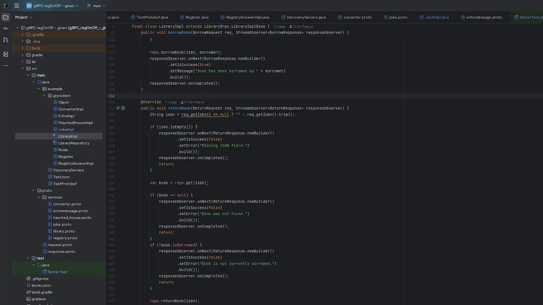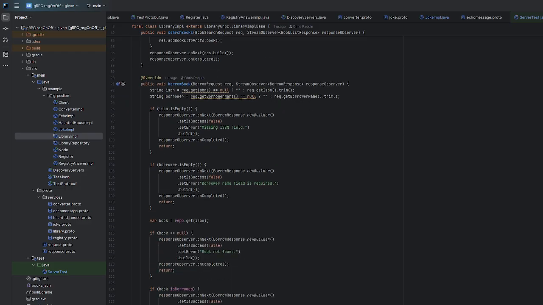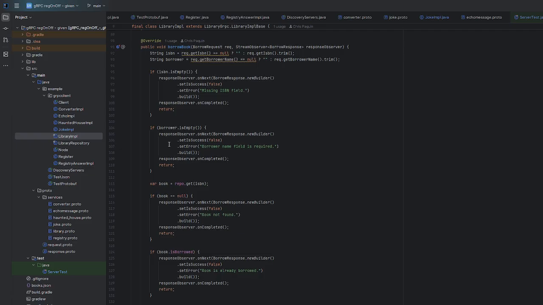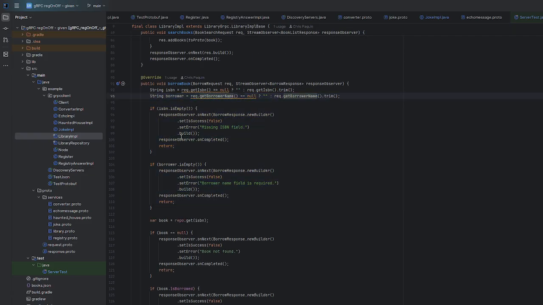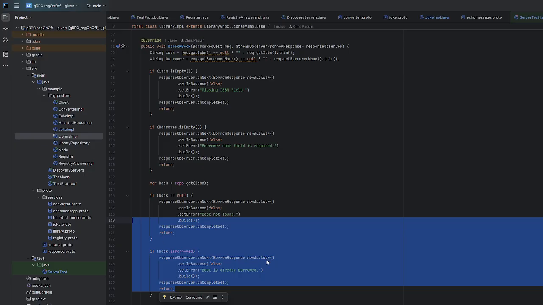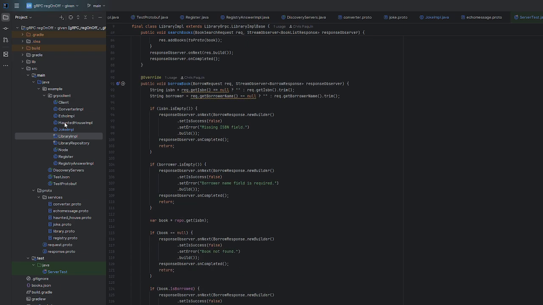Library implementation. There's nothing remotely exciting in this. I'm just going to pick one. As you can see, we have early validation. We have validation, and more validation. We get the book. Then we do, you guessed it, more validation down here. And then finally, if everything's good, we return a response. The whole thing is basically the same.